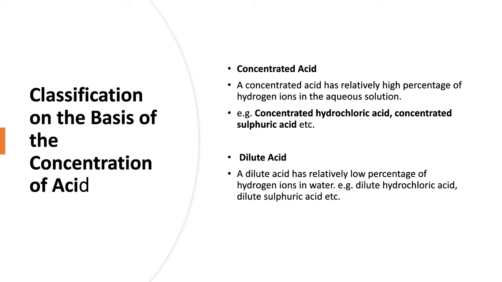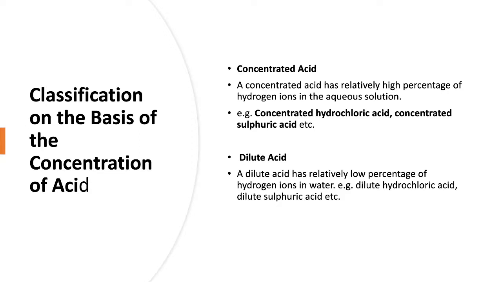It means concentrated acid contains high percentage of acid and less percentage of water in it. For example, concentrated hydrochloric acid, concentrated sulfuric acid, concentrated nitric acid, etc. In short, we write conc HCl, meaning concentrated hydrochloric acid.